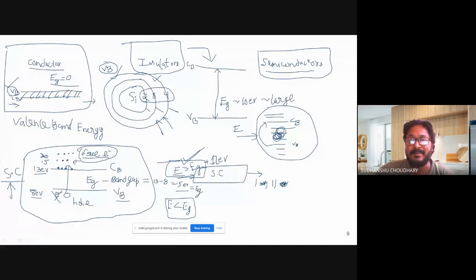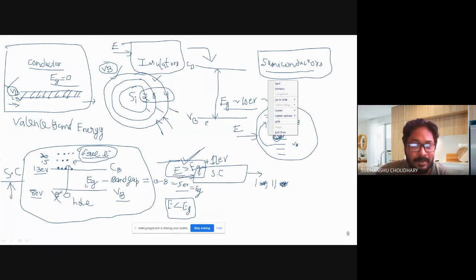Because of this large band gap, it never conducts. So you apply any bias or any energy across an insulator material, it will not conduct. 10 eV is a high energy. That is called an insulator, for example wood and cotton, as I said. They never conduct. You keep on applying energy, it will not conduct because the band gap is very high, so it cannot excite electrons from the valence band to the conduction band. So there are no free electrons in the conduction band. That is why it is called an insulator.